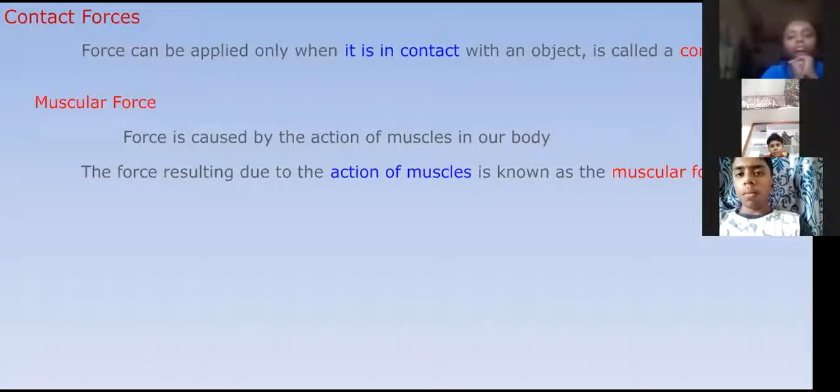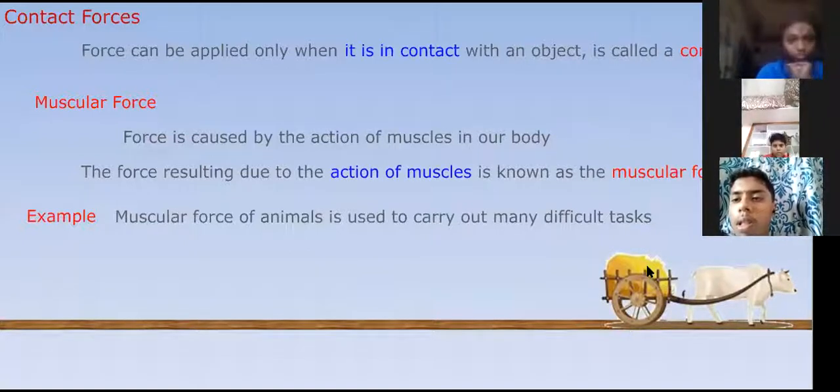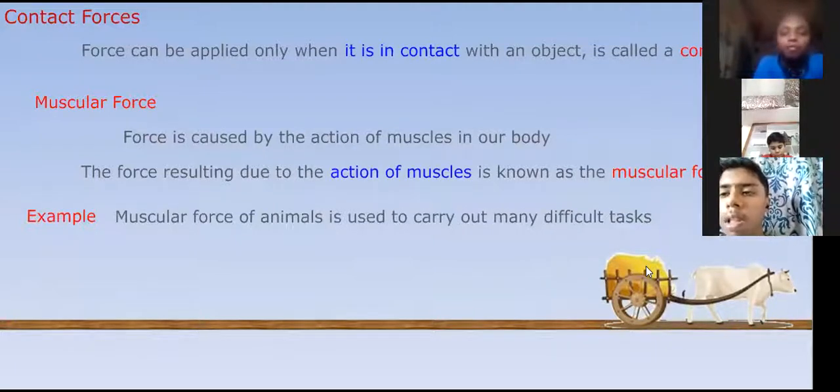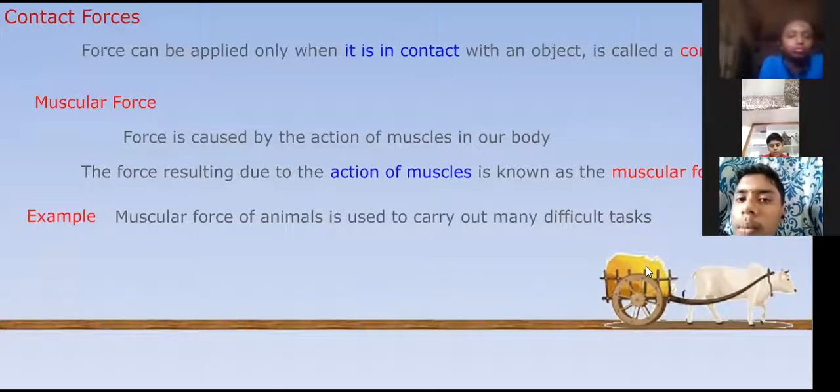Contact force. In the contact force, muscular force. Example, see. That animal, how it is trying to carry out many difficult tasks because of muscular force. If you want to lift any object, what is required? Some force is required. That force is called muscular force.